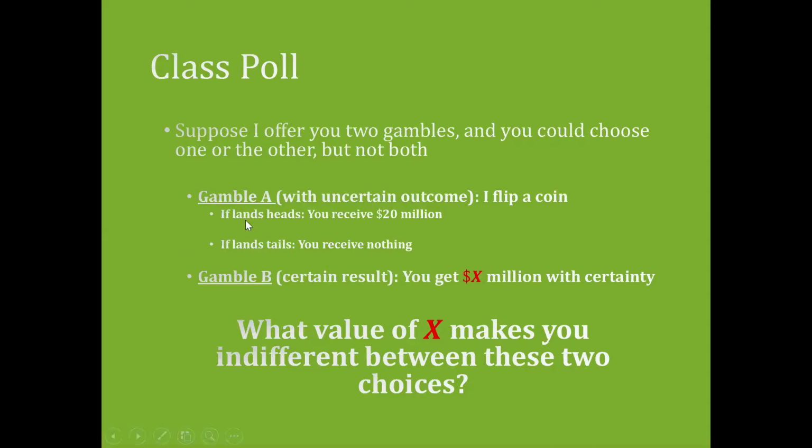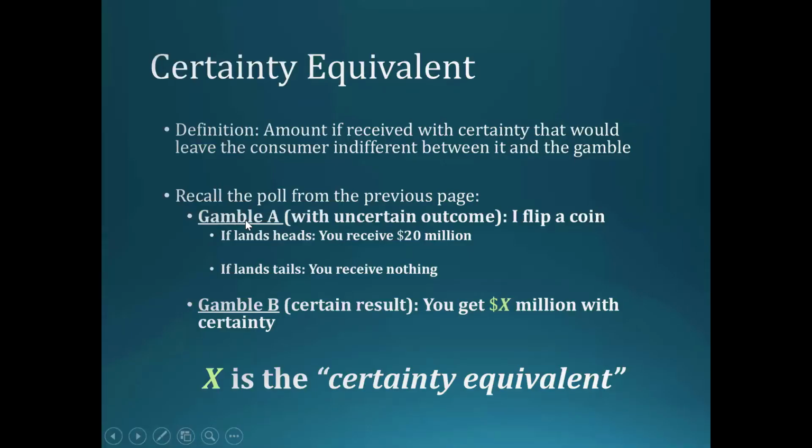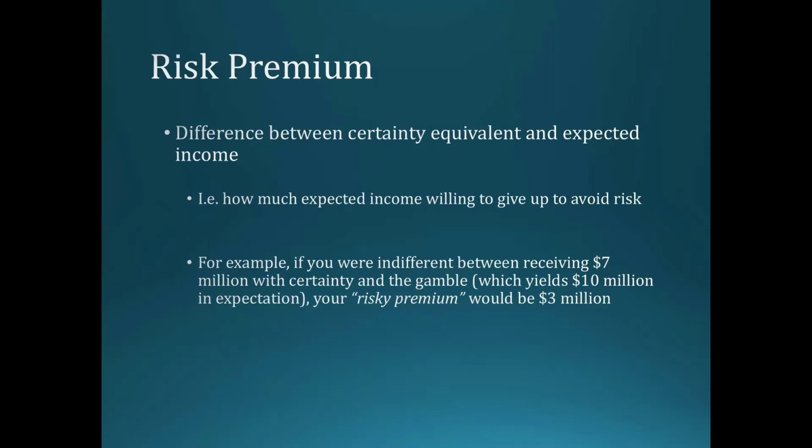The certainty equivalent is the amount that, if received with certainty, would make you just as happy as you are under the gamble. A related concept is risk premium. Right? So you were willing to take $7 million instead of that gamble, which paid you $10 million in expectation. You're giving up some expected income by taking the certainty equivalent. Okay? The risk premium is equal to how much you're willing to give up in expectation to get rid of